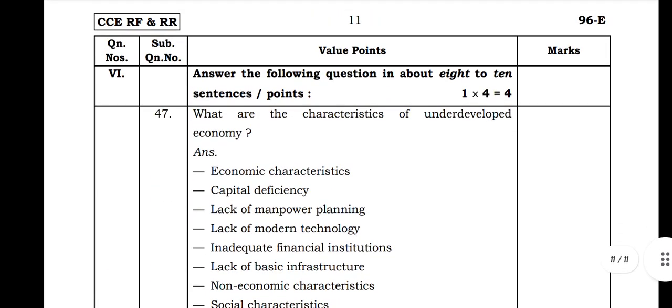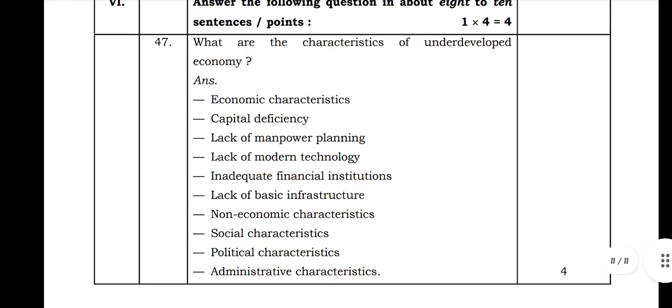Next, for the last question, the 47th question, one question of 4 marks. So you get 4 marks for one question. You have to write 8 points for getting 4 marks. What are the characteristics of an underdeveloped economy?